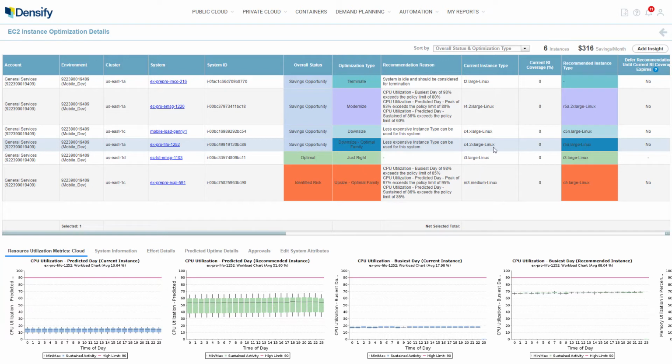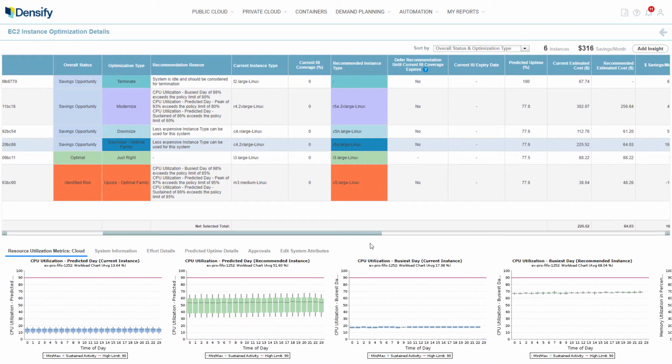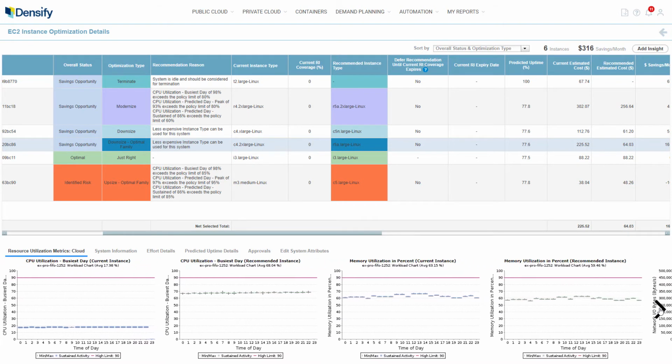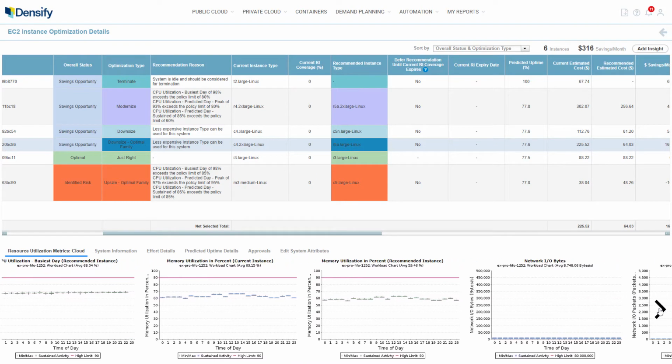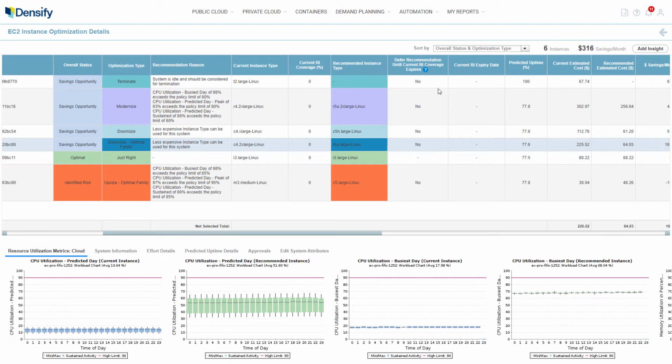It's currently running on a compute-optimized C4 double extra large Linux, and Densify's recommendation is that its optimal match is a memory-optimized AMD R5A large. Densify shows the predicted before and after workload charts across CPU, memory, disk, and network I/O, and any other metrics, so you know exactly why this recommendation is being made.